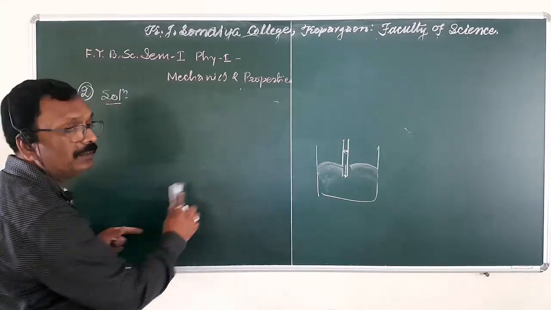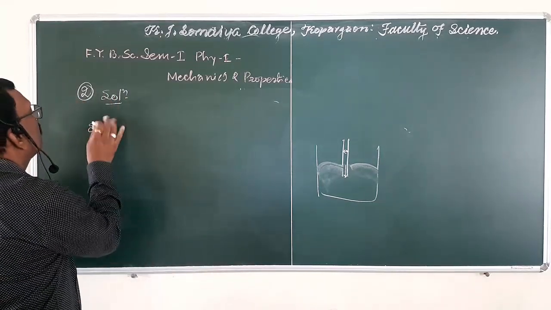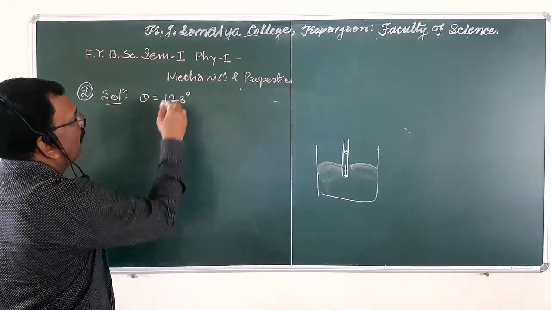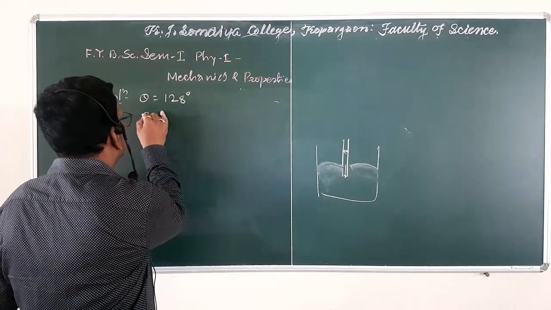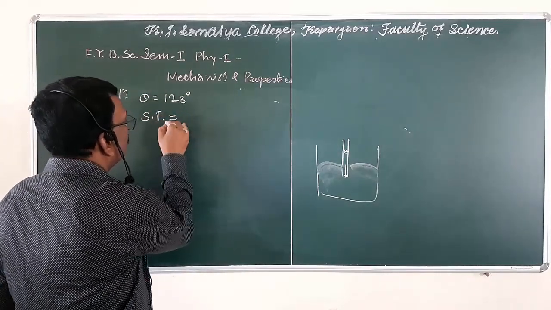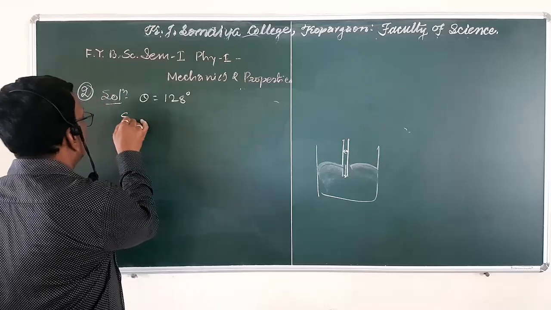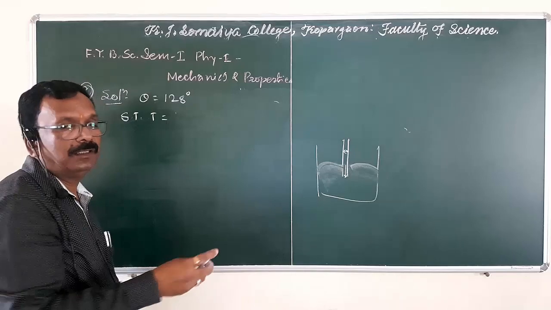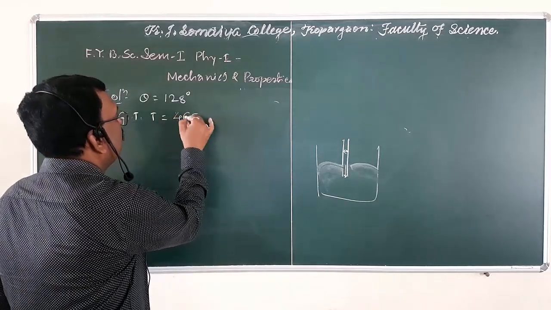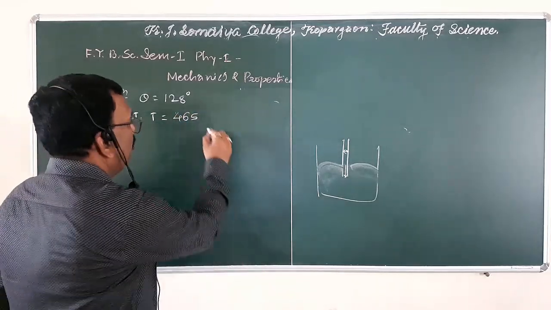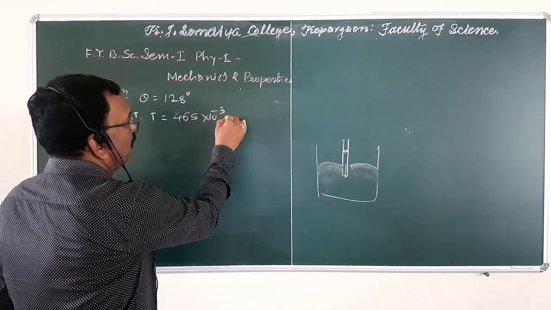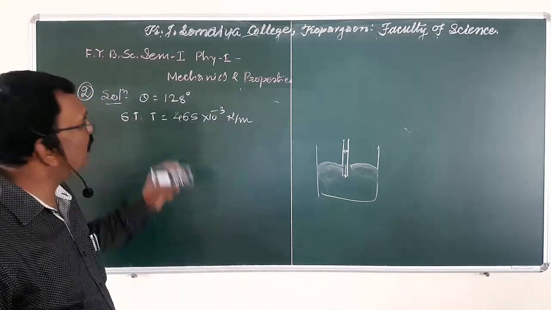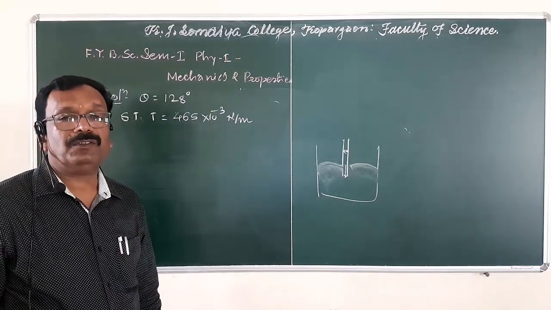Here the angle of contact is given and the surface tension of mercury is also given. So, solution: theta is given, that is 128 degree, and the surface tension of mercury T is 465 into 10 raised to minus 3 Newton per meter. From this given data, we have to find the error.